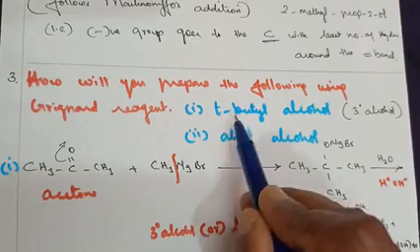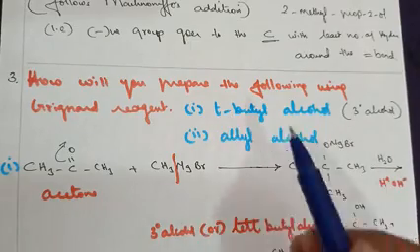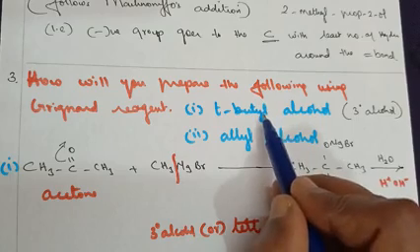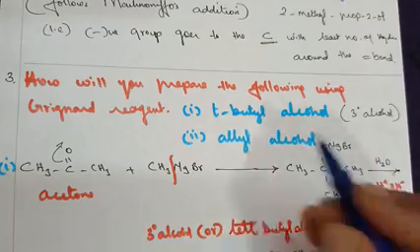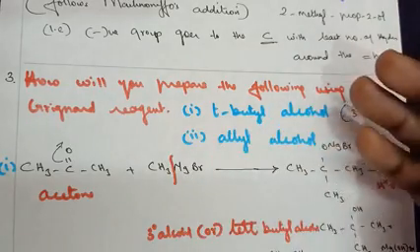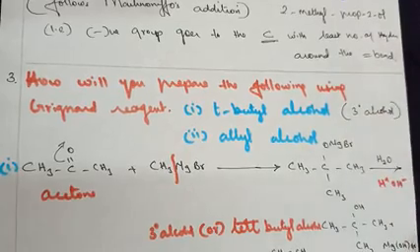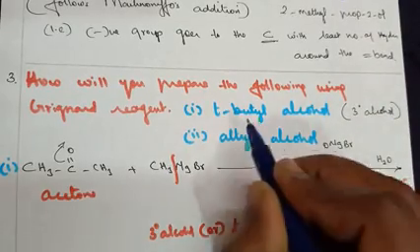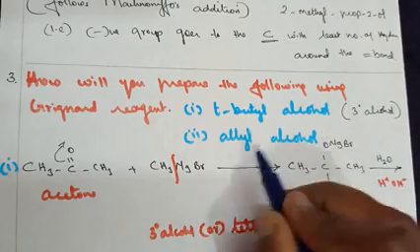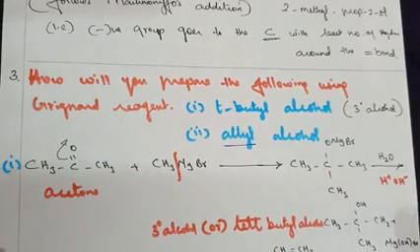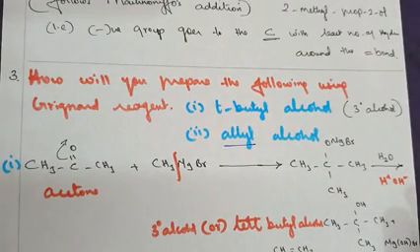The first option is tert butyl alcohol. Now tert butyl alcohol is nothing but a tertiary alcohol. In the next evaluate yourself question, I will explain to you about this tert butyl, neo and iso, all those terms, once again. So tert butyl alcohol, and the second one, allyl alcohol. You know the word allyl stands for the presence of either a double or a triple bond.